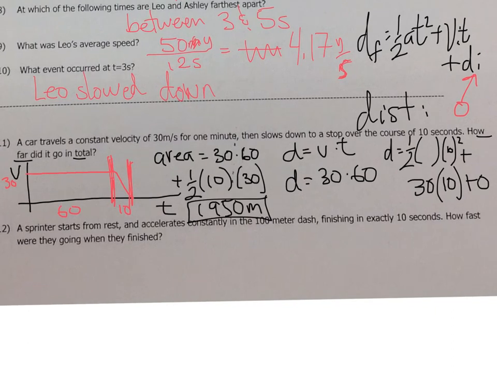For their acceleration, they went from a speed of 30 to a speed of 0 over the course of 10 seconds. How much velocity did they lose every second? Well, the answer is 3. But if that's not making sense, we could always do this. We could calculate acceleration from change in velocity over change. Oops, I'm out of time. Dang. I'll come back.